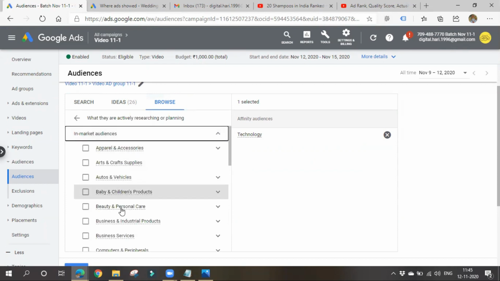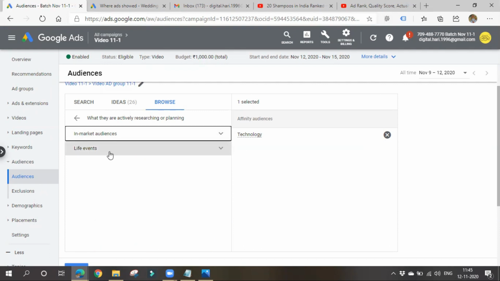In-market audiences are audiences that are similar to your audience. You might already be targeting some kind of people, selected based on demographics, interest, education, whatever it may be. If you want to show your ads to people who are similar to your selected audience, then you can go for in-market audiences.